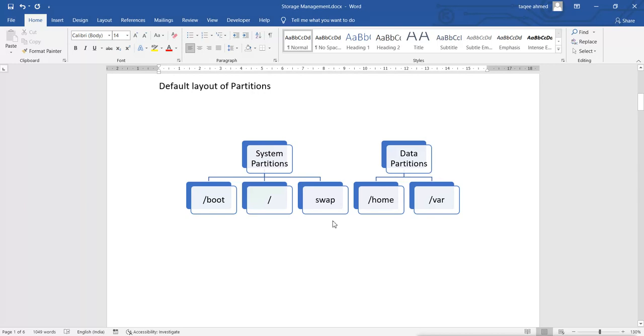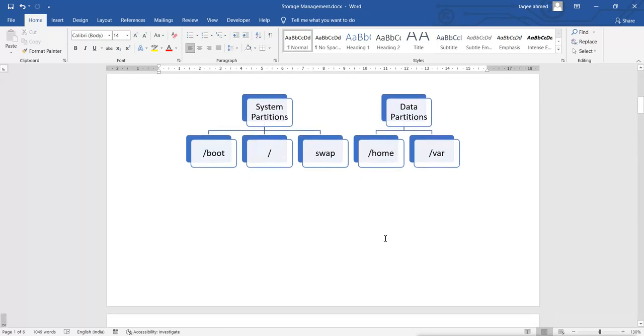System partitions are a must. System partitions are like swap, slash (root), and boot. Boot is for the bootable files, and slash is for the whole system. Every file and directory will go under slash. So slash needs to have a different partition. Then swap is like the page file of Windows, on a Linux machine. It is like virtual memory. We can say it is the space of the hard disk which is used as RAM.